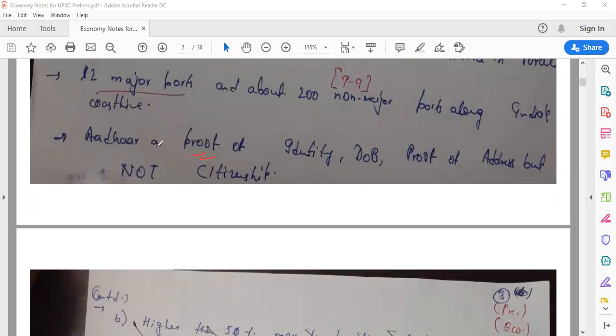Now, let's start. What I will do is first discuss the important portions of the economy notes, and then we can go through all the remaining portion which is left.